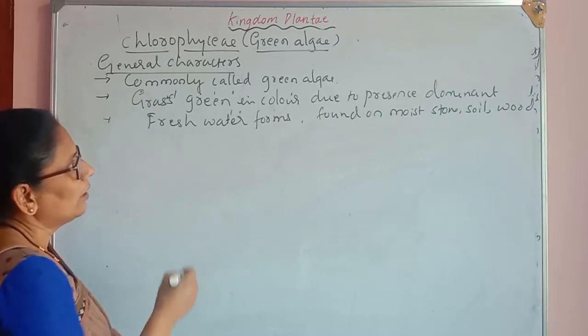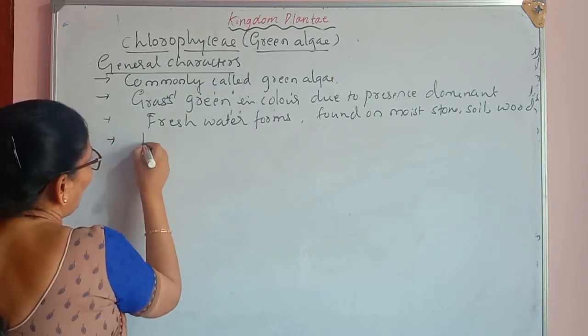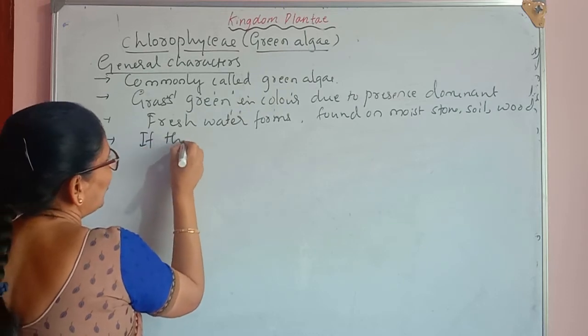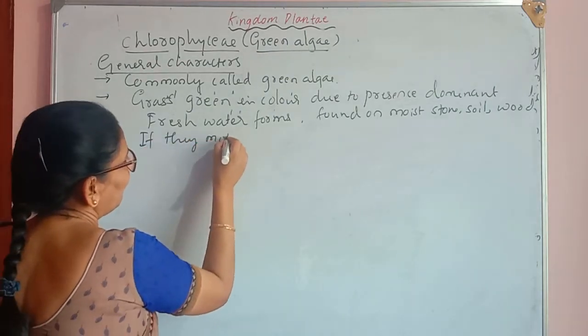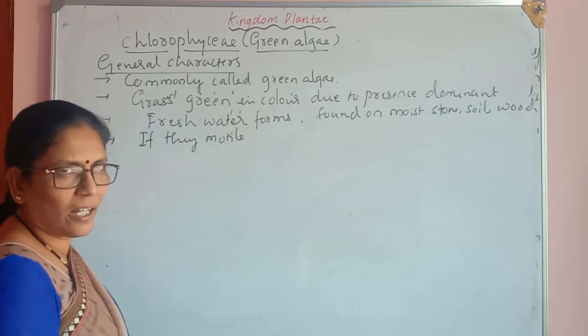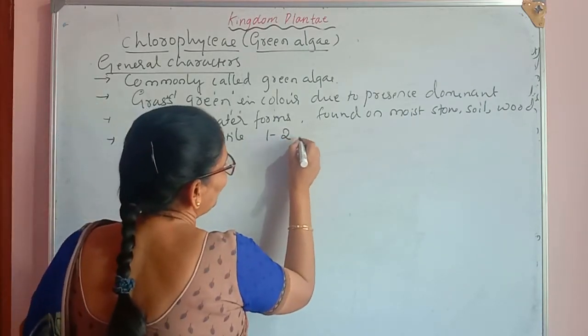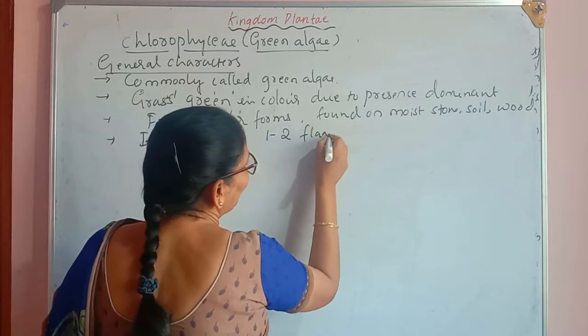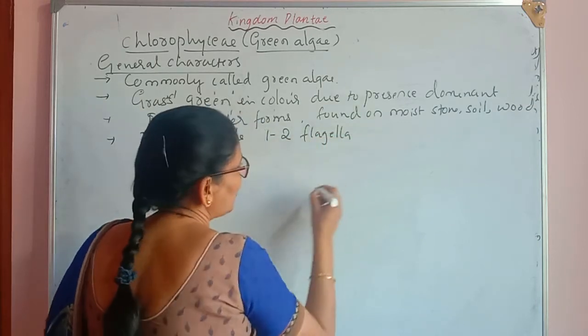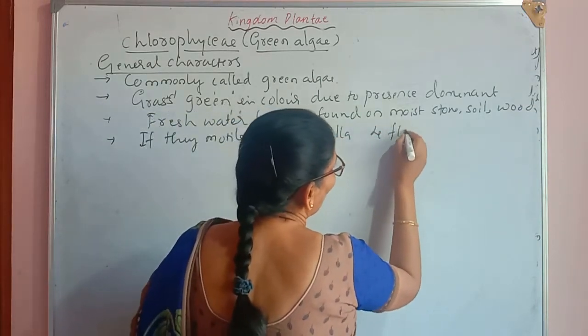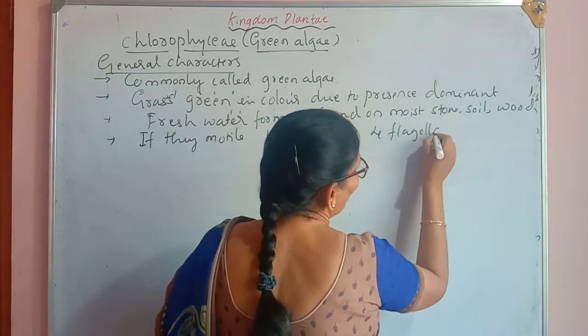If the algae are motile, they have flagella for the movement. The number of flagella may be 1 to 2, but sometimes 4 flagella may also be present.